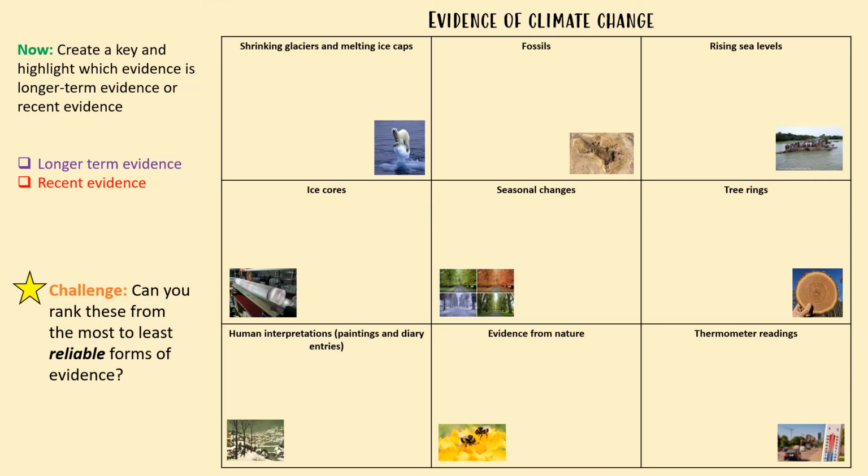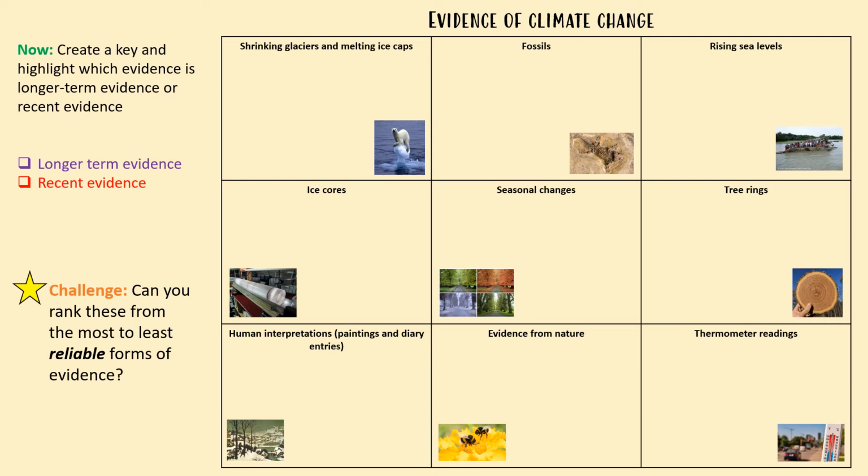So your worksheet should be completed now, and what you hopefully noticed as we were going through that is that some of these pieces of evidence are much longer term pieces of evidence than others, as in some of them we have been able to collate much more recently than others. So I'd like you to create a key, perhaps using two highlighters, for the evidence that is longer term and the evidence that is more recent. And when we say recent, we're talking in the last 50 to 100 years. So anything a bit longer than that would be classed in your longer term evidence.